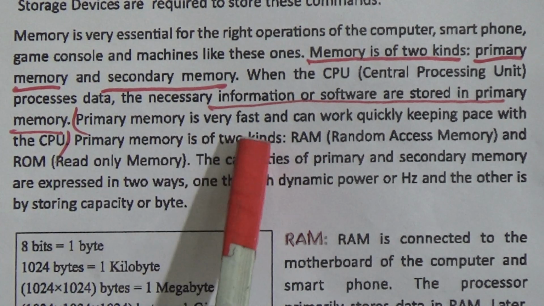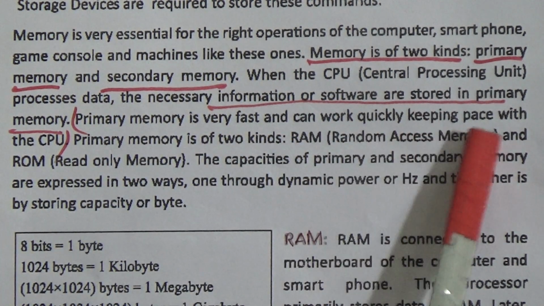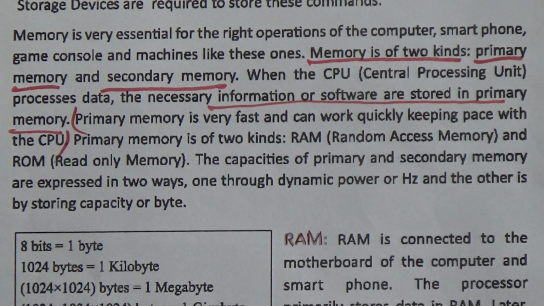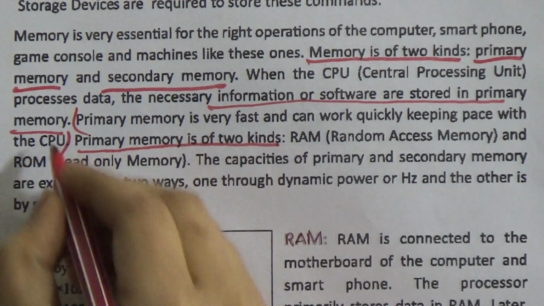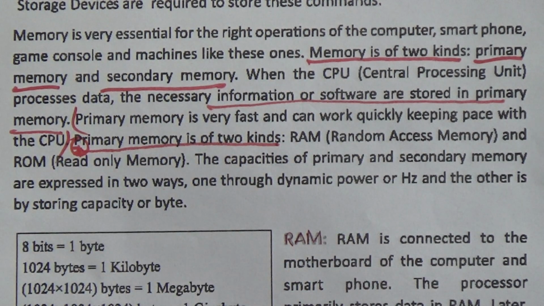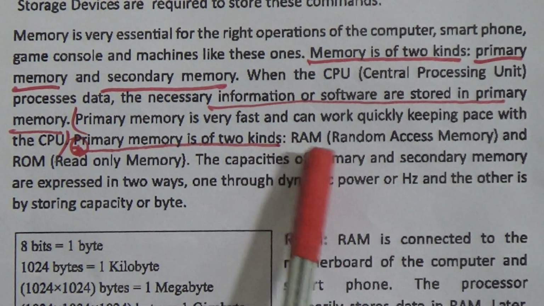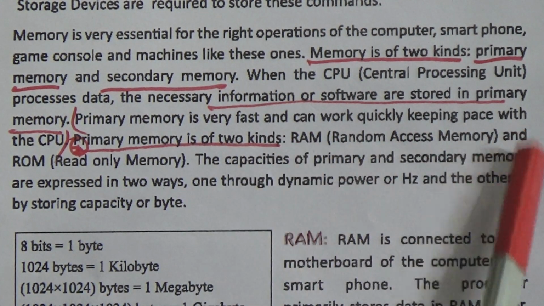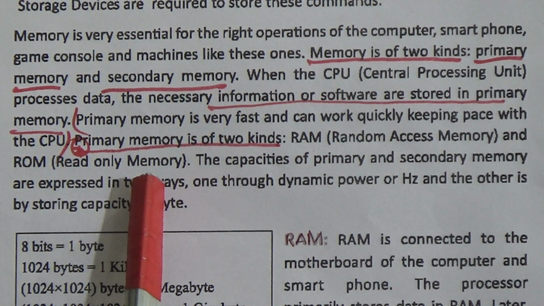Primary memory is of two kinds. Here is the star mark: RAM, random access memory, and ROM, read only memory.